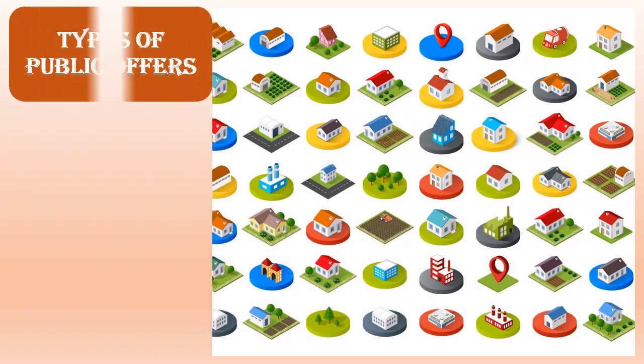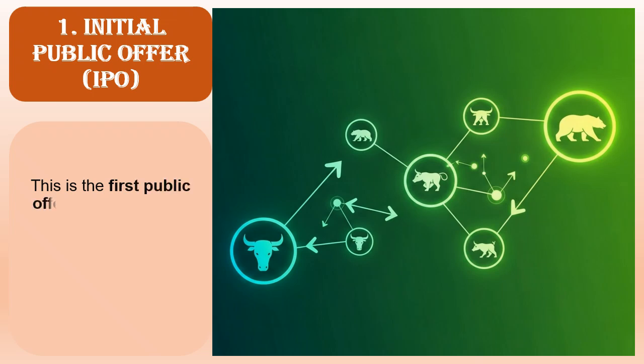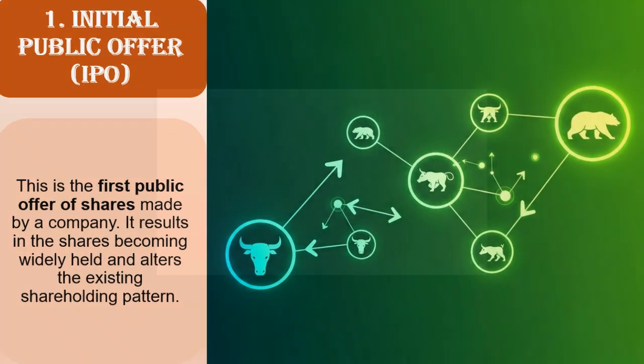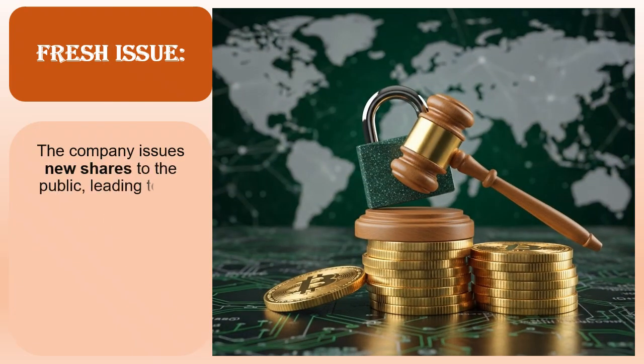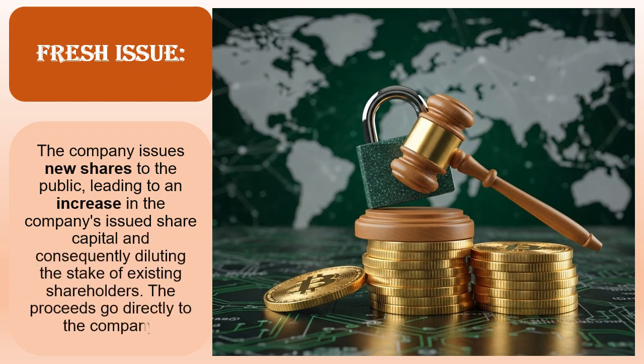Types of public offers. A company offering shares to the public falls into one of two main categories. 1. Initial public offer, IPO. This is the first public offer of shares made by a company. It results in the shares becoming widely held and alters the existing shareholding pattern. Fresh issue. The company issues new shares to the public, leading to an increase in the company's issued share capital and consequently diluting the stake of existing shareholders. The proceeds go directly to the company.